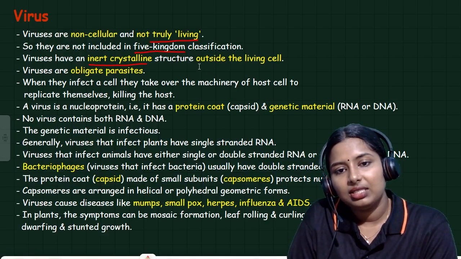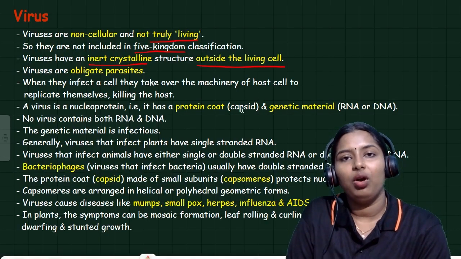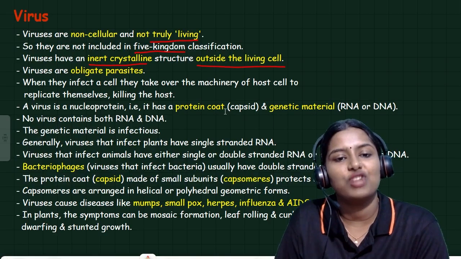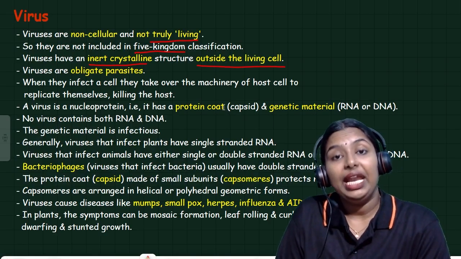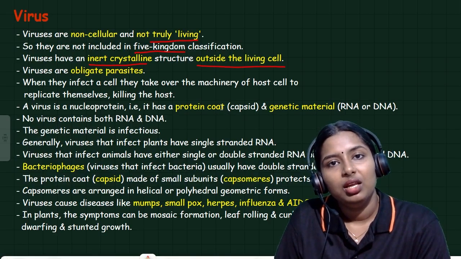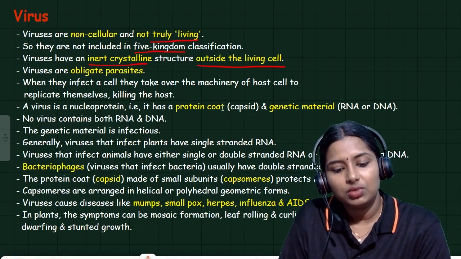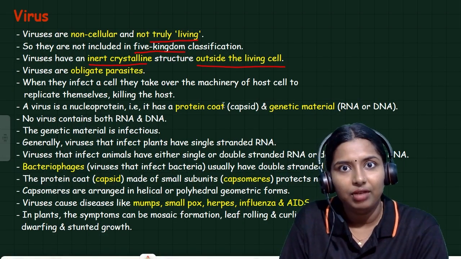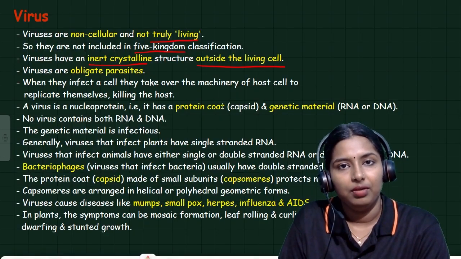When a virus is outside a living body, it doesn't have any life. It's like an inert crystalline structure. But when it comes in contact with a living organism, it becomes active and becomes alive.